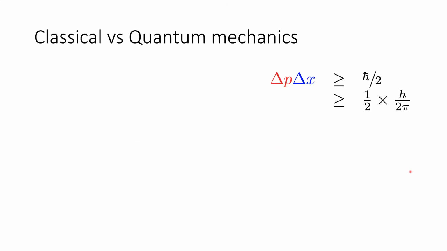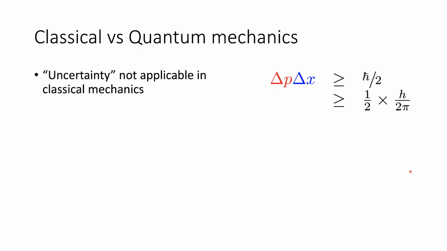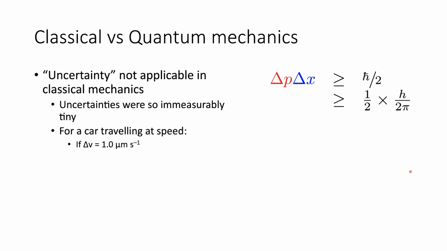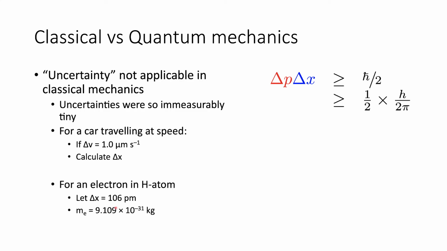If we look at the effect of classical versus quantum mechanics, uncertainty really isn't applicable in classical mechanics because the uncertainties are so unmeasurably tiny. If we think of a car traveling at speed, with a particular speed uncertainty of delta v is 1 micron per second, not very fast, we can calculate delta x. I'll leave this as an exercise for you to do, but you'll find it's not a very big number. Whereas if we go for the electron in a hydrogen atom, if we let the uncertainty be the diameter of the hydrogen atom, and the mass of the electron is this, we can determine the uncertainty of the velocity, and you'll find that because of the scales involved, this is a very, very big number. So at the quantum level, uncertainty becomes a serious issue.